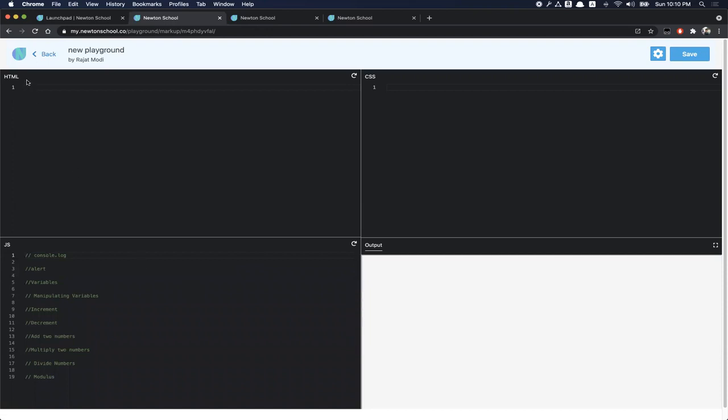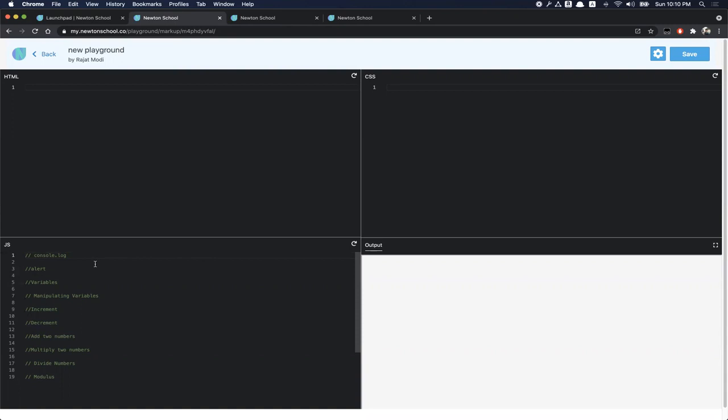You can see that you have HTML, CSS, and JavaScript. You don't have to include any JavaScript file into this HTML. Everything will be done by default. And JavaScript is also separated from HTML. All the files are separated. They are not really tied up together. It makes things easier to manage.